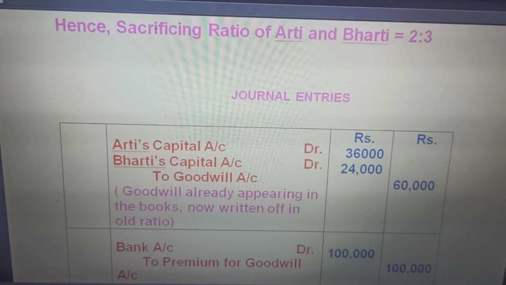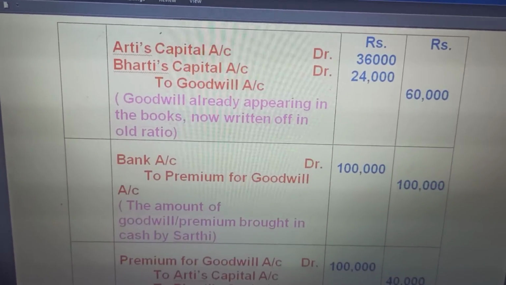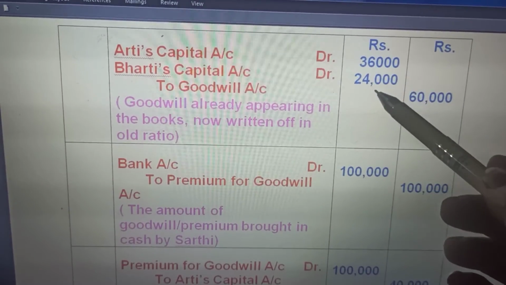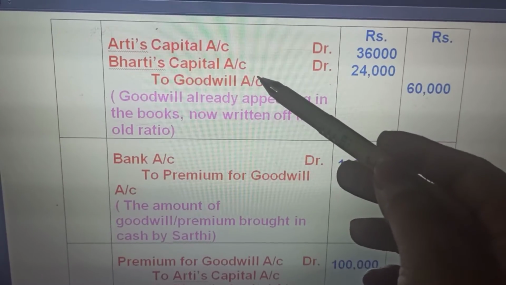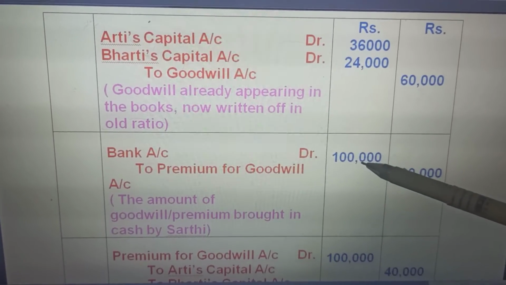Now we come to the journal entries. The first entry: we write off the old goodwill. This was the old goodwill written off in the partners' capital accounts in the old ratio of 3:2. Aarti debit, Bharti debit, to goodwill. And this is the new goodwill that is brought by the new partner.